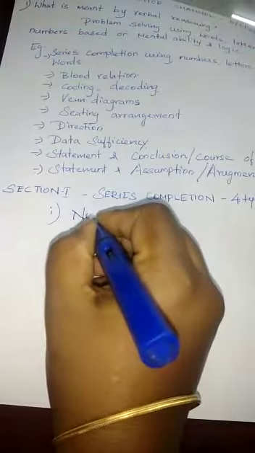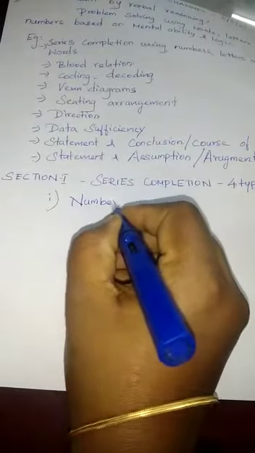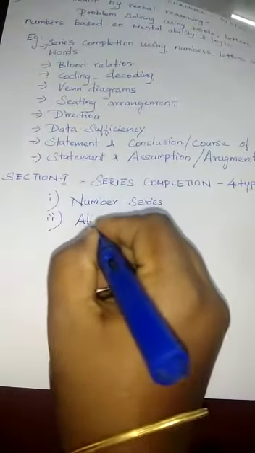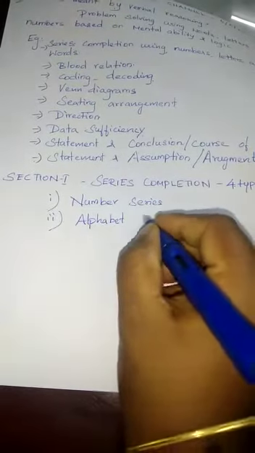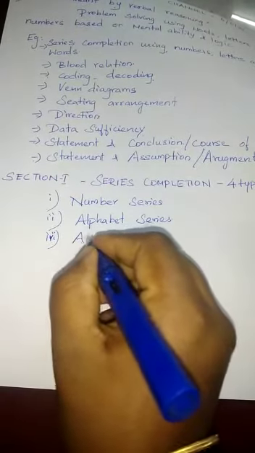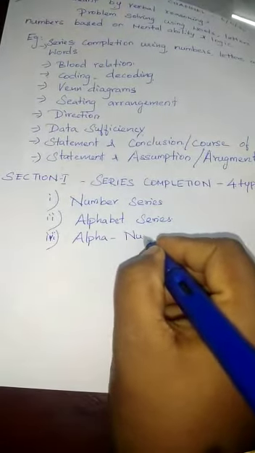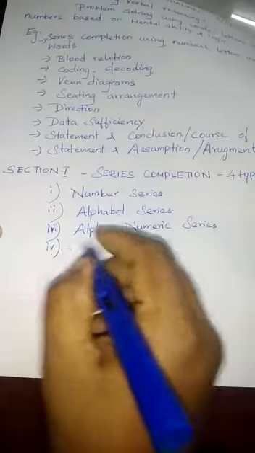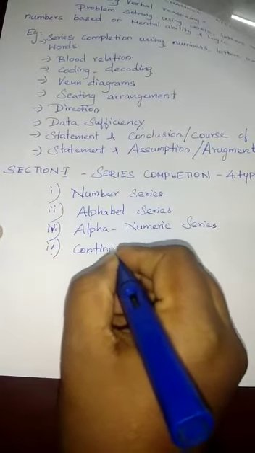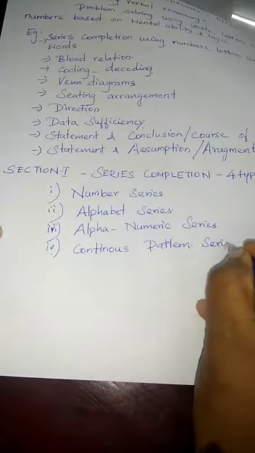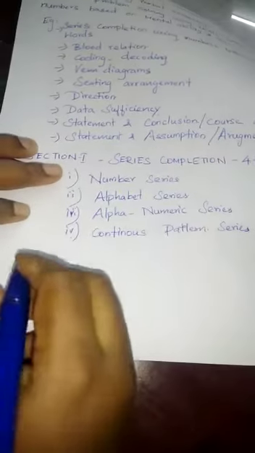The first type is number series, the second is alphabet series, the third is alphanumeric series, and the fourth is continuous pattern series. From this we are going to discuss the first topic, number series.